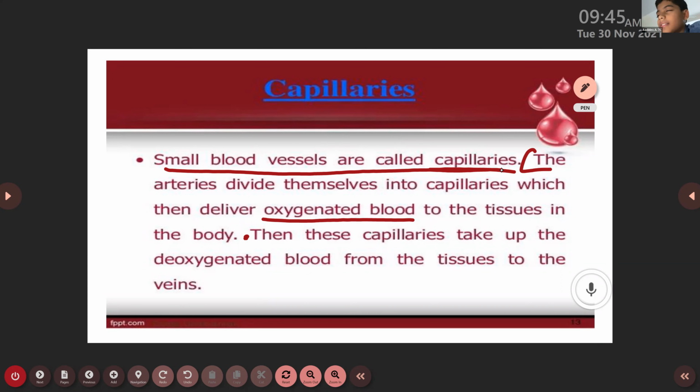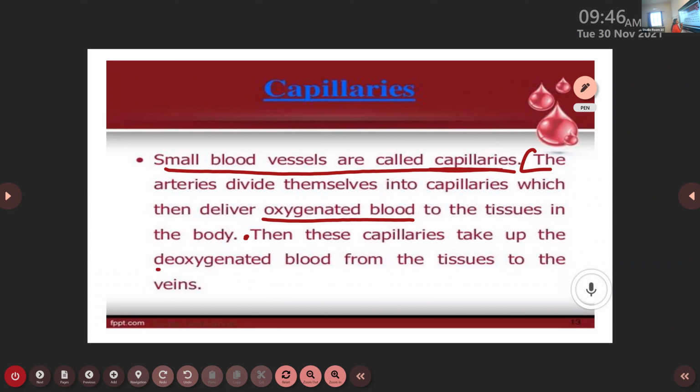Ma'am, the arteries divide themselves into capillaries, which then deliver oxygenated blood to tissues in the body. Very good. Then these capillaries take up the deoxygenated blood from the tissues to the veins.